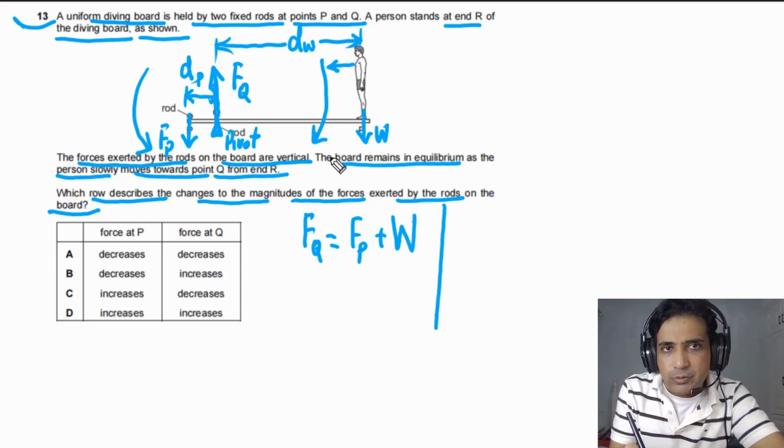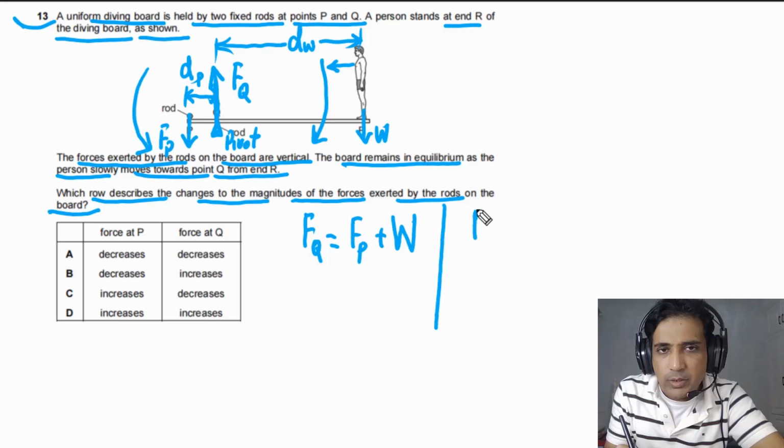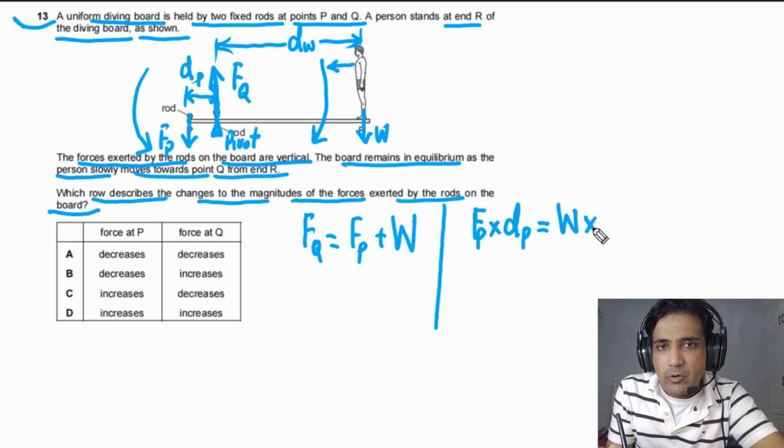So the moment due to the person has to be equal to the moment due to the rod at point P. So we can write down FP, force P, times the distance of the force from the pivot, it has to be equal to the weight of the person times the distance of the person from the pivot.